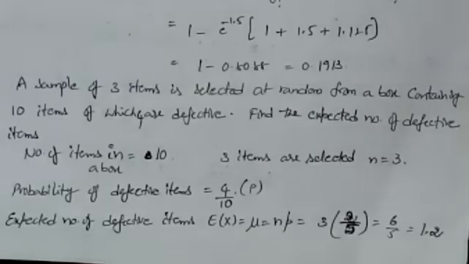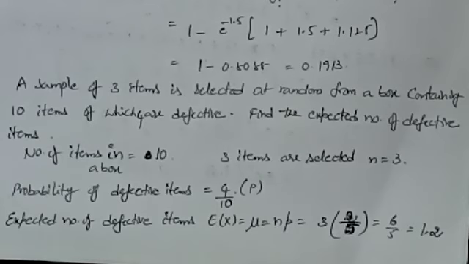So that is N. Next, probability of defective items. The defective items are given in the data as 4. So probability of defective items means favorable 4 by the total number of items in the box as 10.